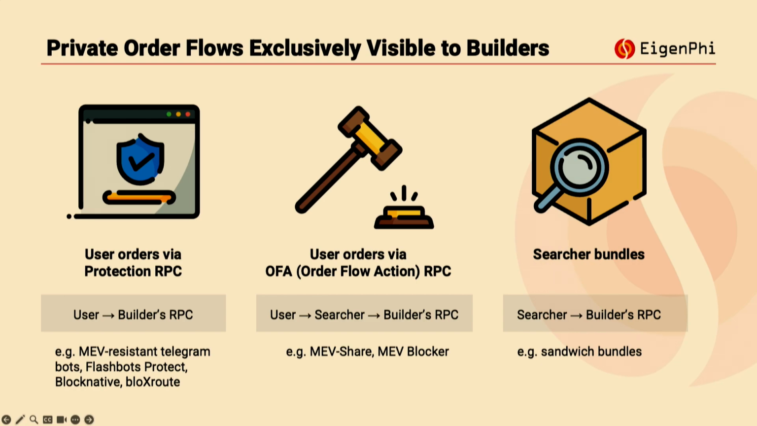And the third type is basically the searcher bundles. MEV searchers rely on a bundle mechanism. So once they find some MEV opportunities hidden in a user transaction, they can choose to include the user transaction in their searcher bundles and then send this bundle directly to the builder's RPC.